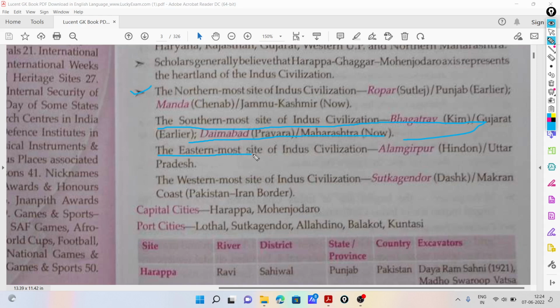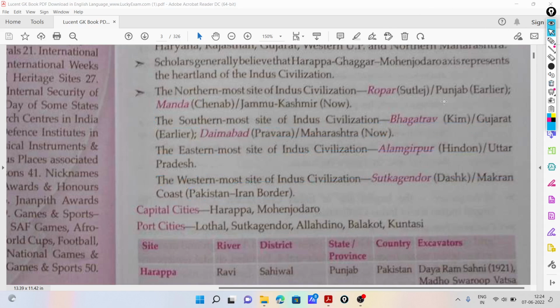The easternmost site of the civilization is Alamgirpur on the Hindon, present in Uttar Pradesh. The westernmost site is Sutkagen-dor on the Dasht Makran coast, at the Pakistan Iran border. These are the places belonging to the Indus civilization in the east, south, west and north.